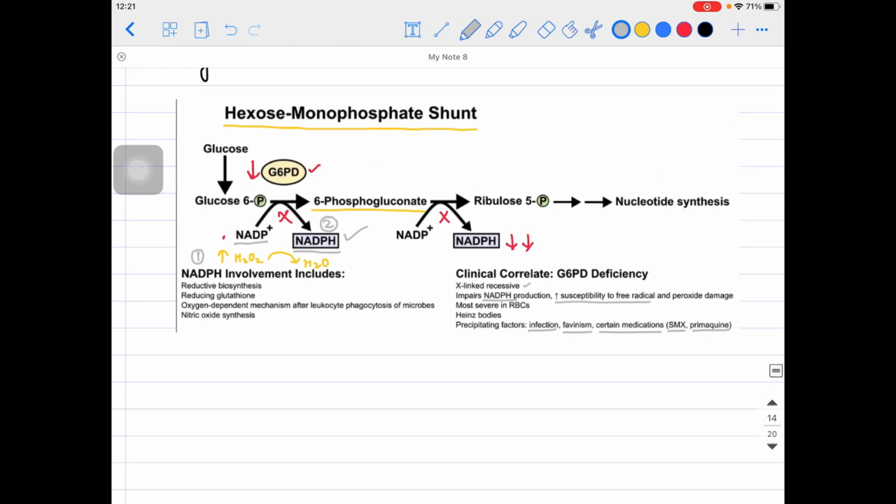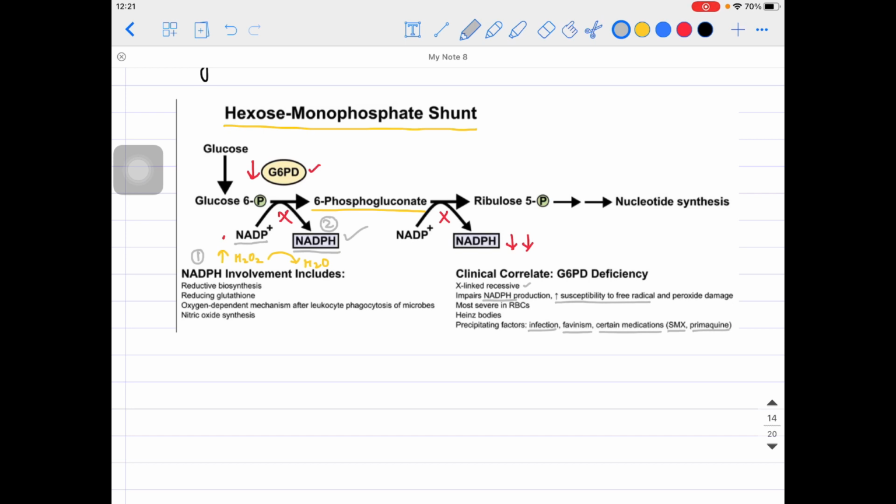Everything is clear about the pathogenesis, right? So once again, guys, due to the depletion of NADPH and accumulation of free radicals, these oxidative stressors will take the opportunity and cause oxidative stress of mainly the older RBCs, and that's how hemolysis will start happening.